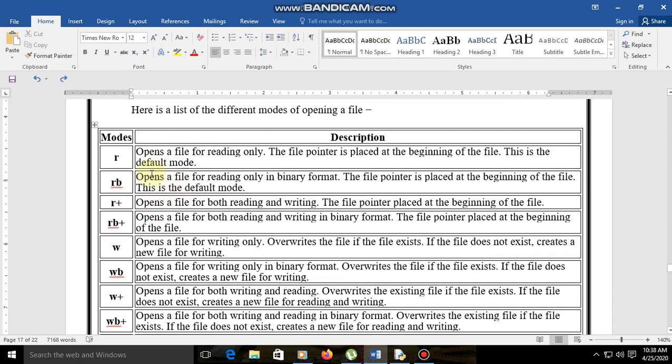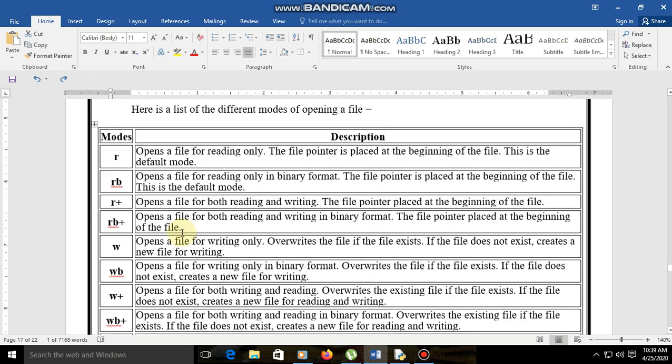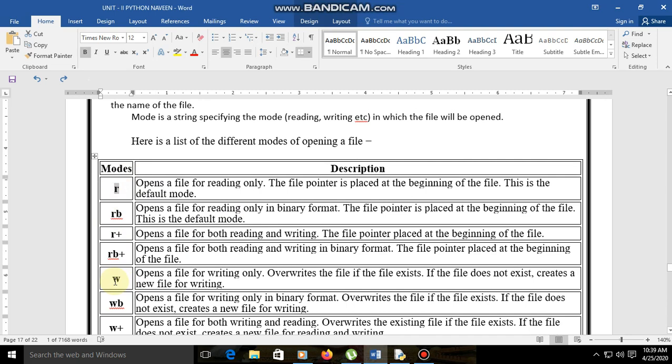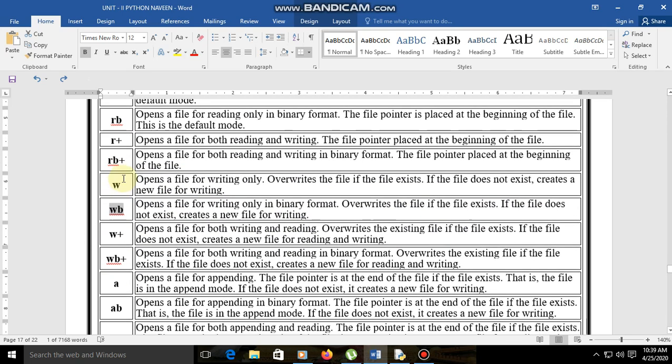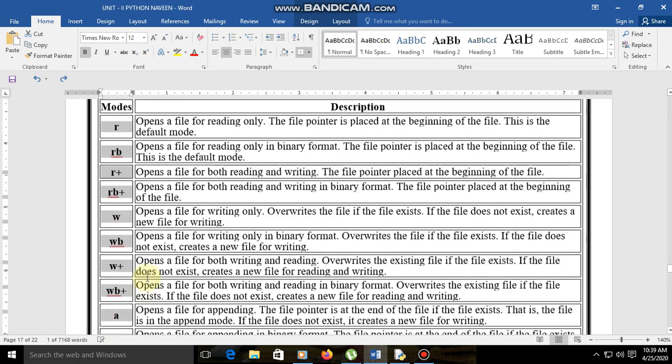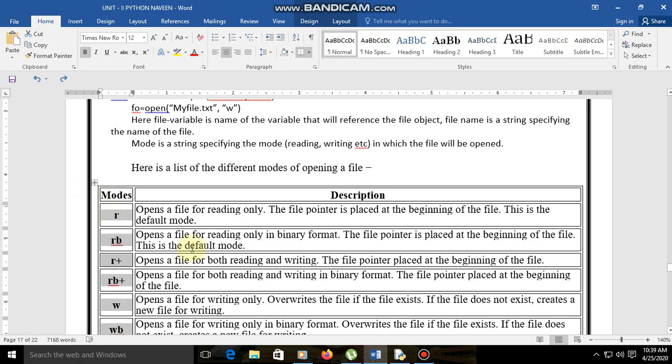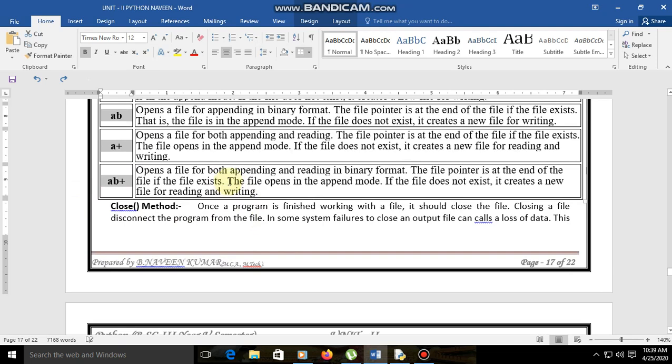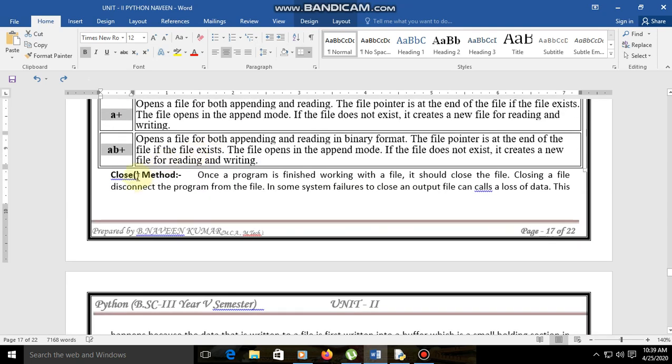And now here we have some modes for the file: one is read, one is write, and also reading binary and writing binary. So here, reading with the pointer placed at the beginning of the file. So let us read once, which I have given in the notes for you. This is the mode and this is the description for that mode. These are the descriptions, so first of all you read these.